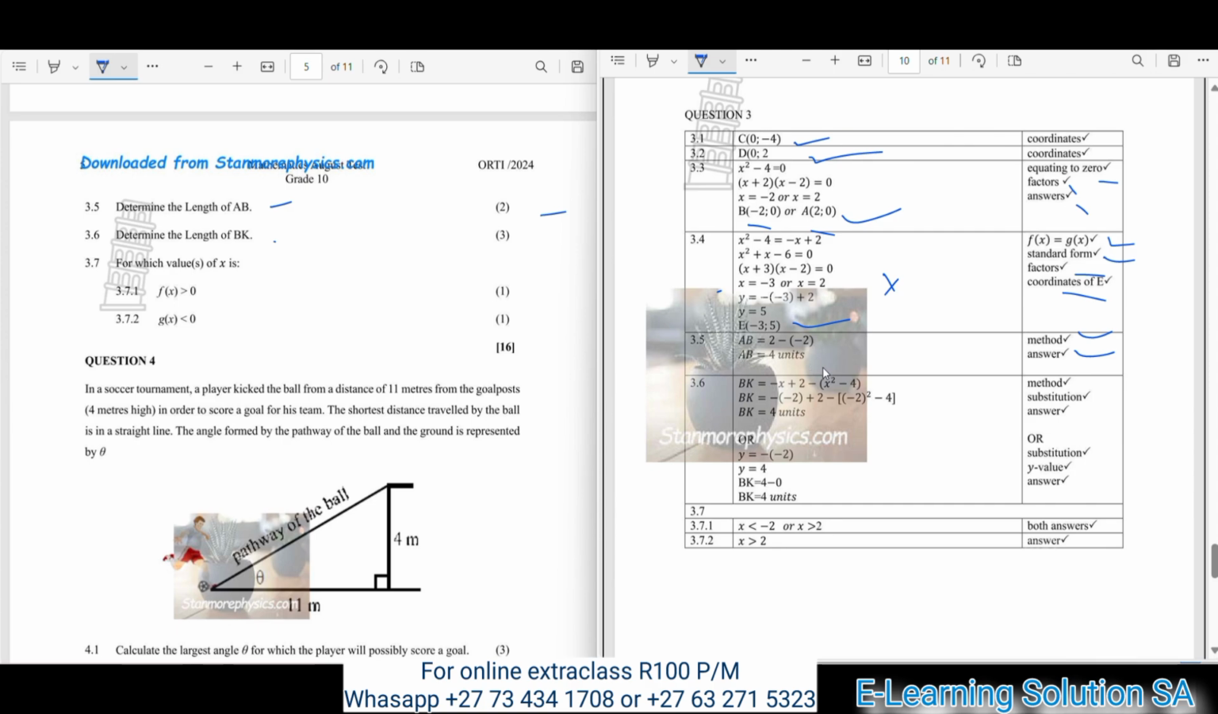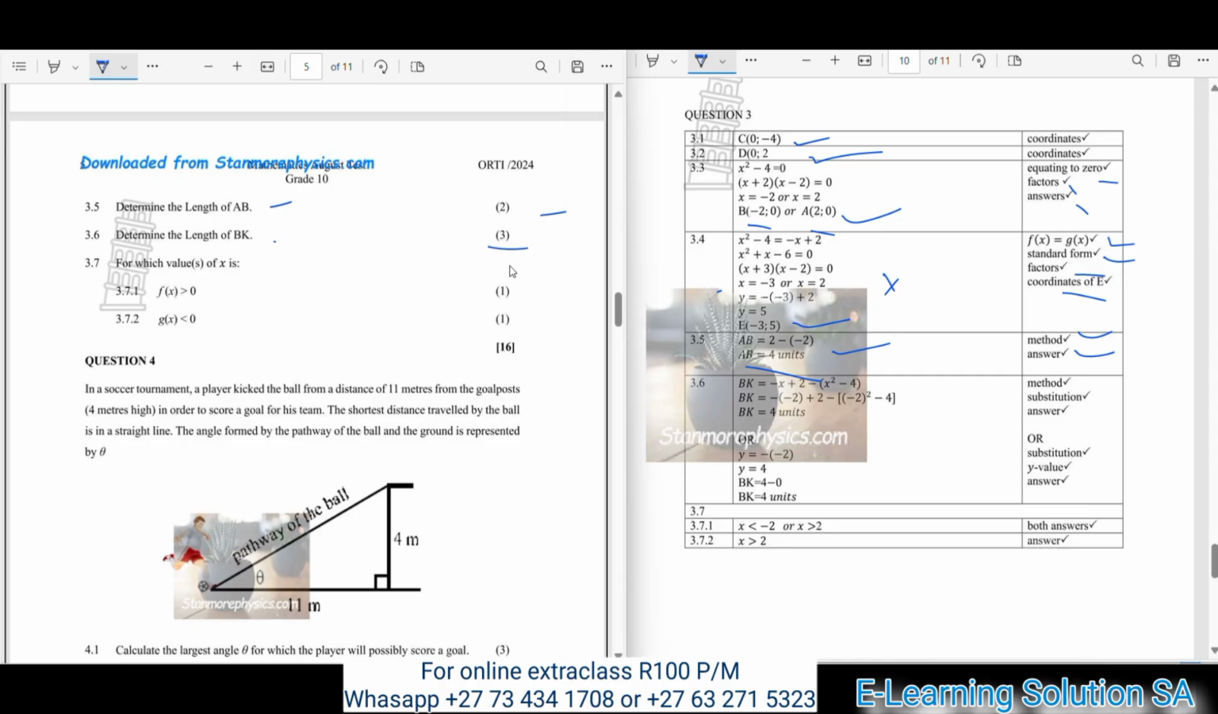Okay, so this is your answer. Make sure that you review it, you check it, because this will help you when you write. Okay, 3.6, determine the length of BK. So you're determining the length of BK for 3 marks.